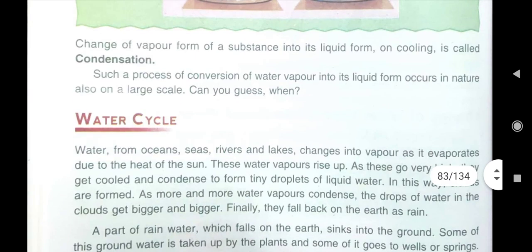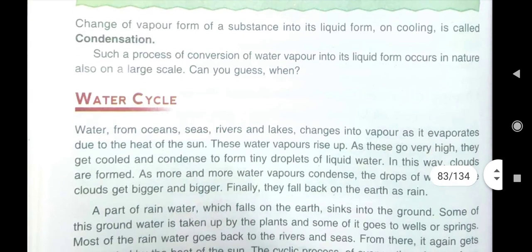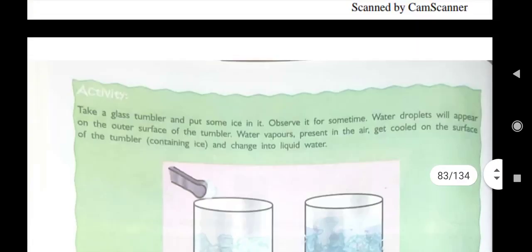And that is why in the previous spelling practice I told you to write about condensation also. That is, change of vapor form of a substance into its liquid form on cooling is called condensation. There is a difference between evaporation and condensation. What is evaporation?